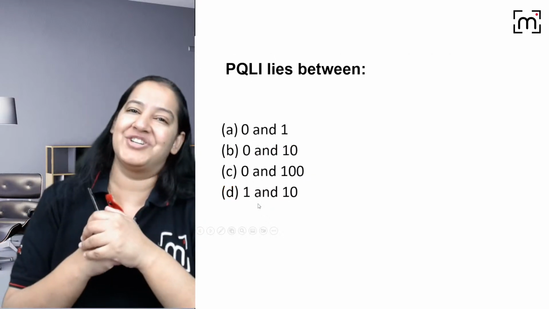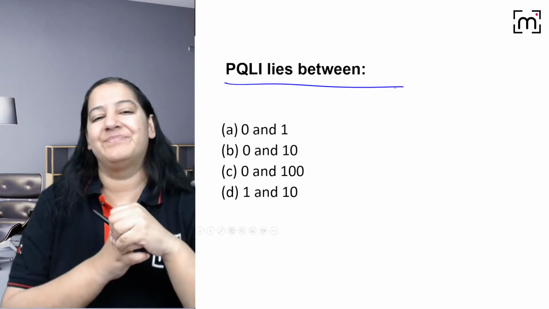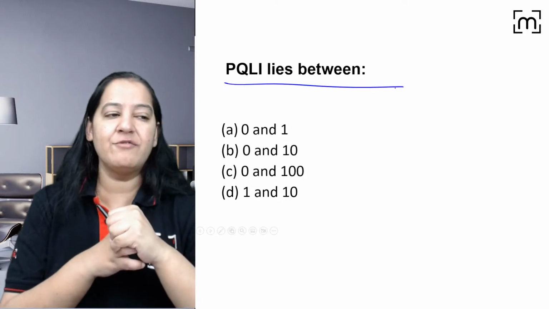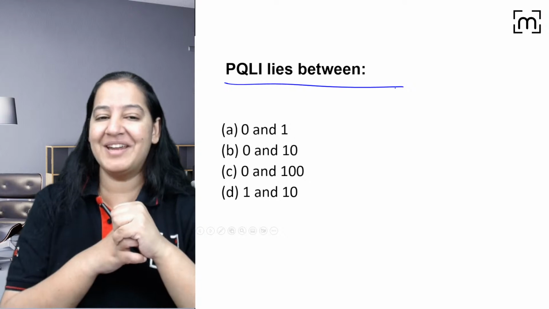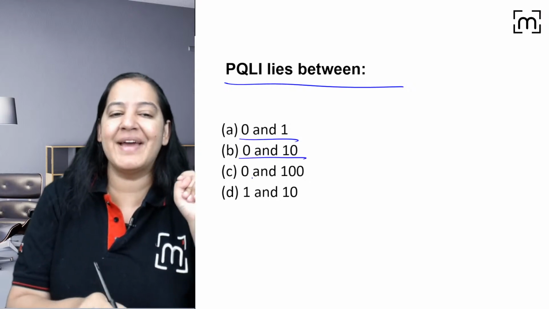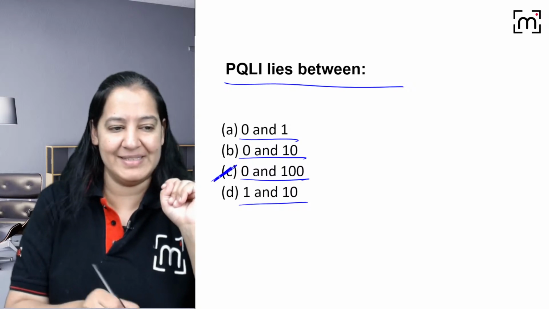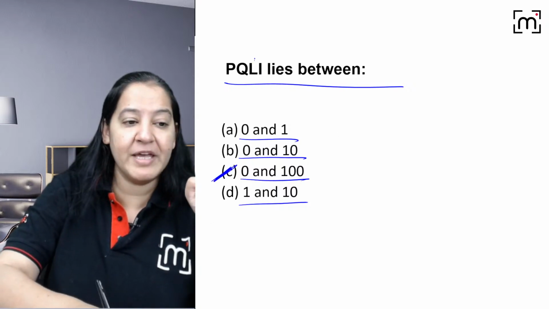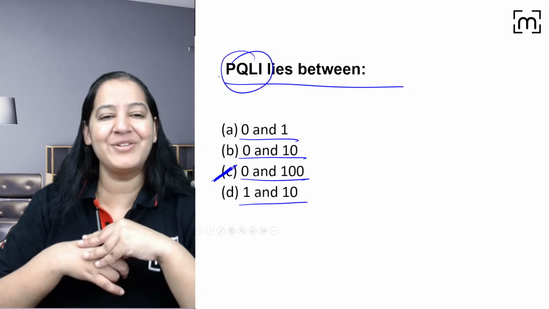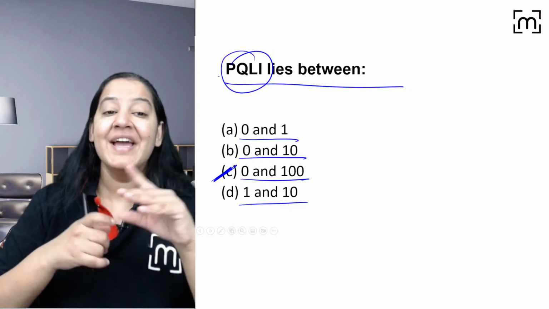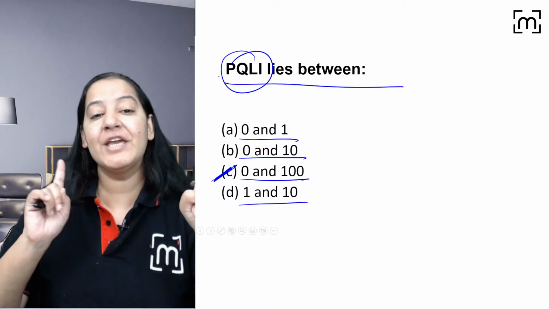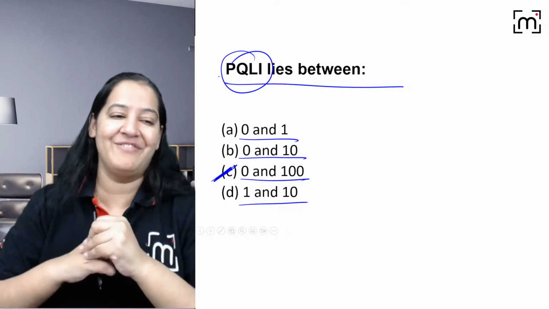Yeah, this is the next question. PQLI lies between what and what? Is it 0 to 1, 0 to 10, 0 to 100 or 1 to 10? Everyone is right. It's 0 to 100. I'm asking for PQLI, Gaurav. It's not A. I'm not asking about HDI. HDI is 0 to 1. PQLI is 0 to 100. So mind the question very carefully.